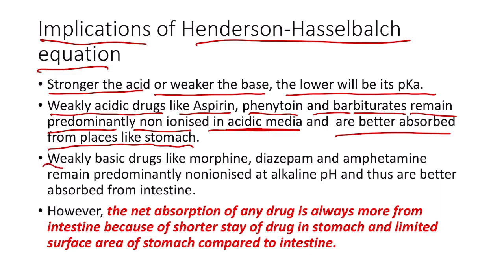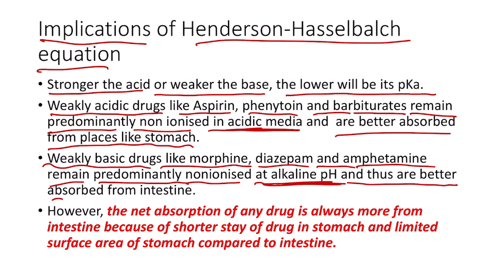Next is weakly basic drugs like morphine, diazepam and amphetamine. They remain predominantly non-ionized at an alkaline pH. So these are thus better absorbed from the intestine. This is because in the intestine we have an alkaline pH, so in that case these drugs, that is morphine, diazepam and amphetamine, will remain non-ionized, and as a result they can easily cross the lipid bilayer.